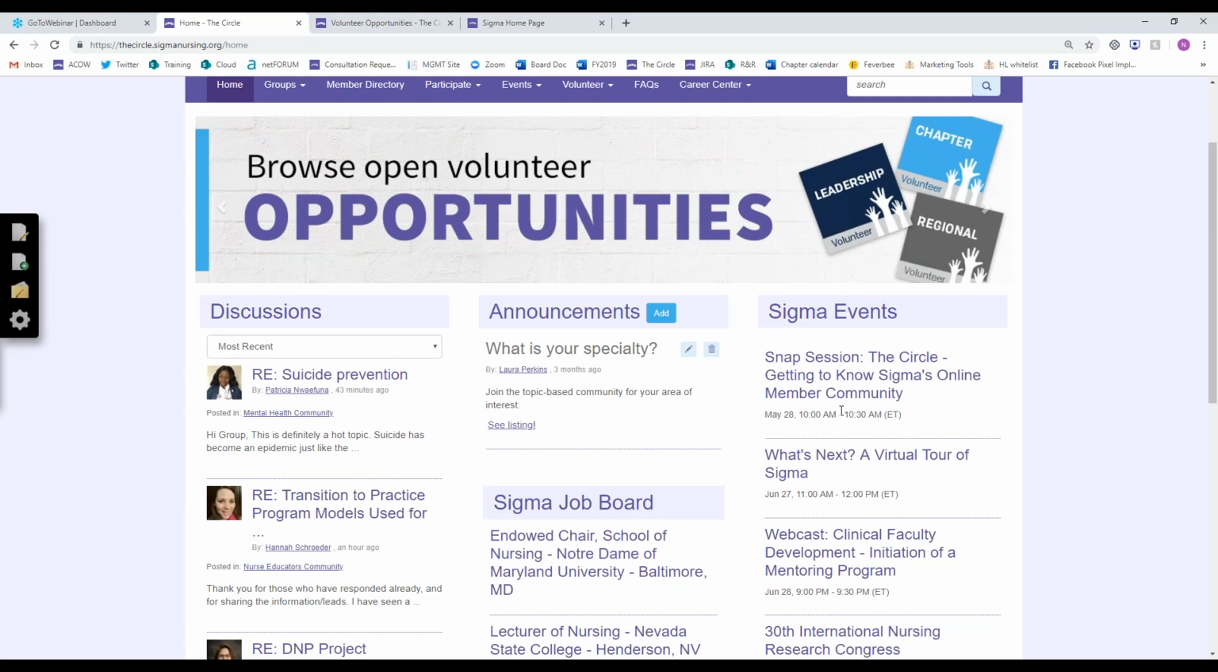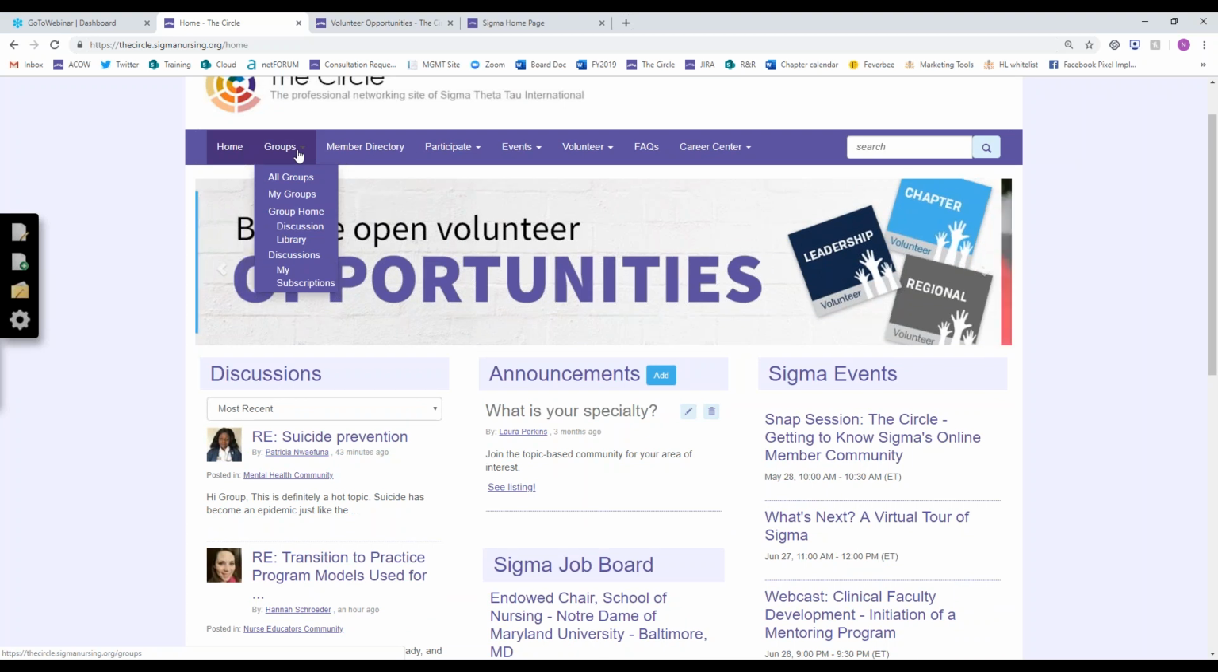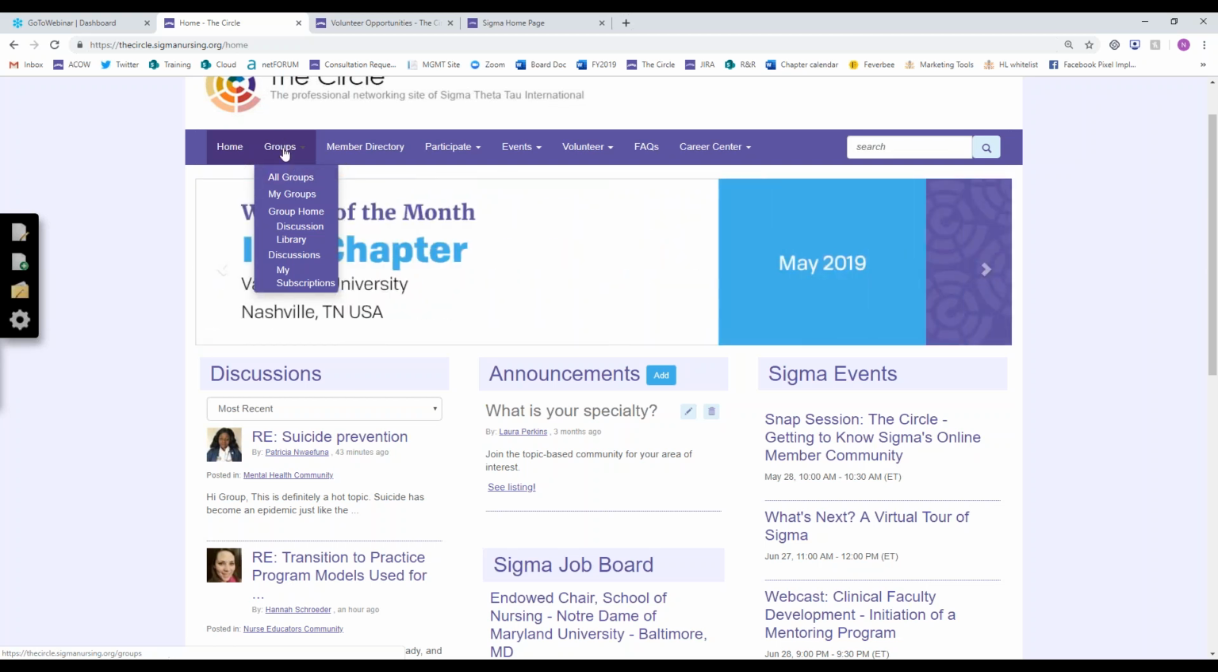So we said we're going to talk about what all of these different navigation items take you to. So the first thing we're going to talk about is groups. And depending on your role, you may already be added to some, like I mentioned. For instance, members are automatically added to their chapter group, which will appear when you click on My Groups. So anytime you need to access the groups you're a part of, again, you'll click on Groups and then My Groups, and that will bring you to any that you're a part of.